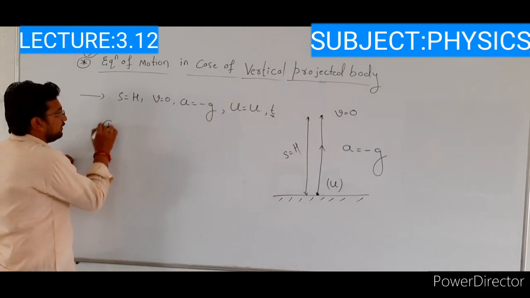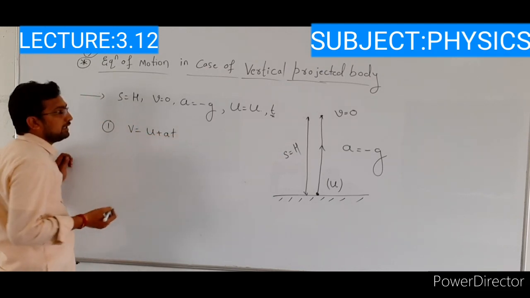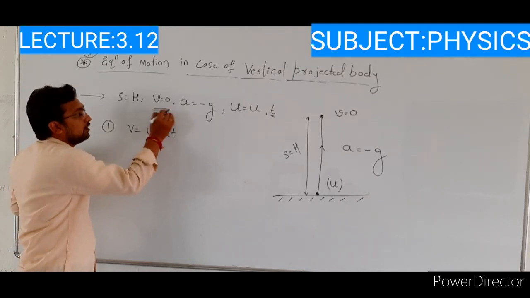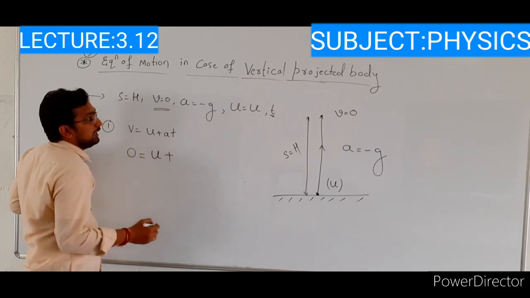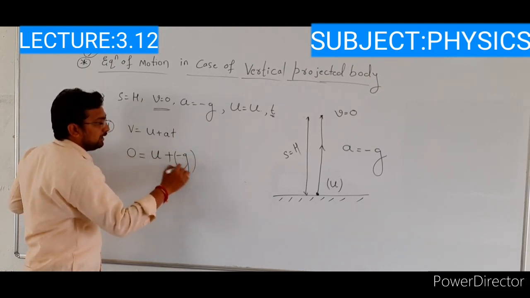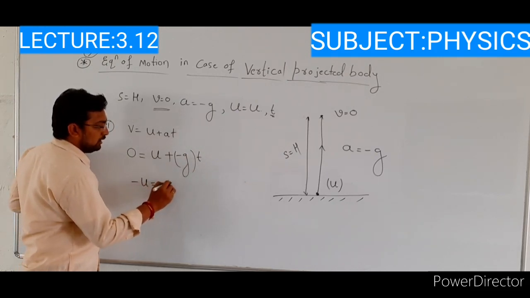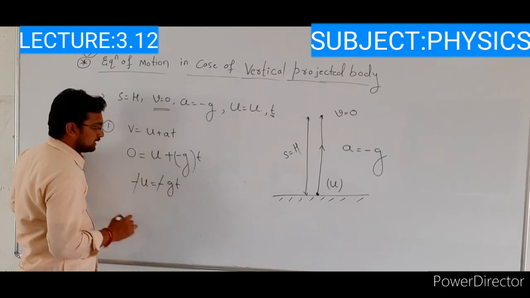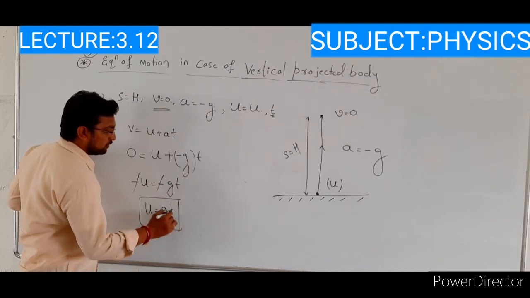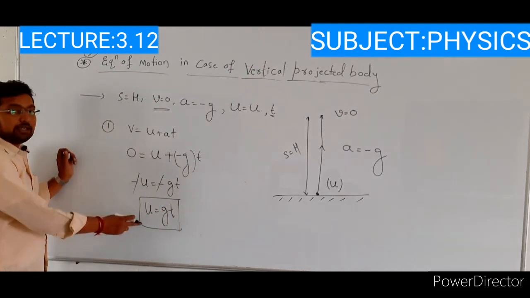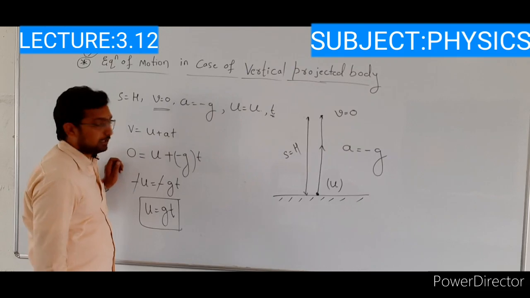Okay, see here. The first equation, that is v is equal to u plus at. So substitute the values here. The final velocity of the object is 0. This is equal to the initial velocity u plus the acceleration value, minus g, into t, right? Take u to this side, then it becomes minus u is equal to minus g into t. Minus and minus get cancelled, then u is equal to g into t. Here u indicates the initial velocity, g indicates the acceleration due to gravity, and t indicates the time.